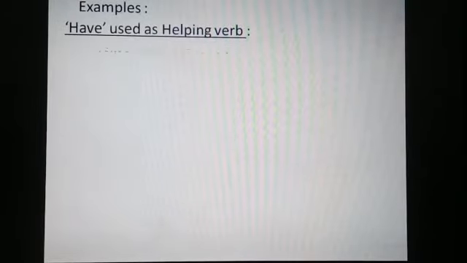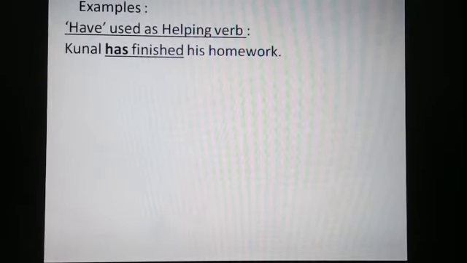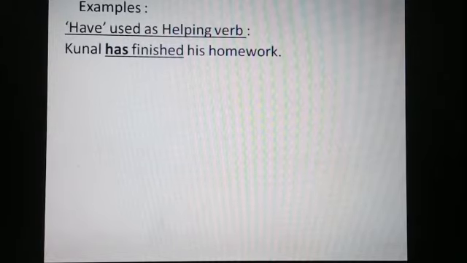Have used as helping verb. Kunal has finished his homework. Now, if we see this sentence, Kunal is the subject, has finished is the verb phrase, his homework is the object. Now, let us discuss the verb phrase has finished. Has is the first form of have, here in this sentence used as helping verb, and finished is the main verb. Finished is the second form of the verb finish. So has finished is the verb phrase where has is the helping verb and finished is the main verb.